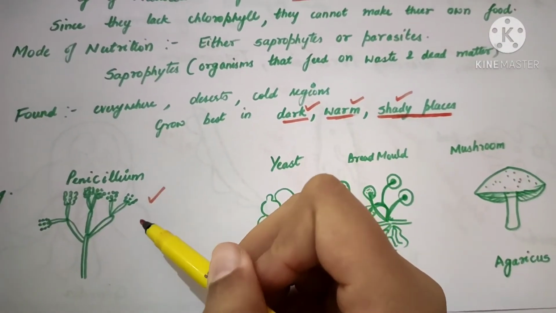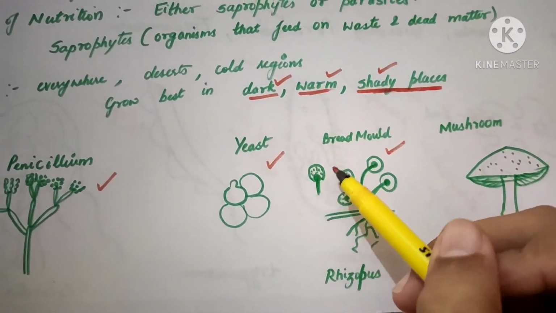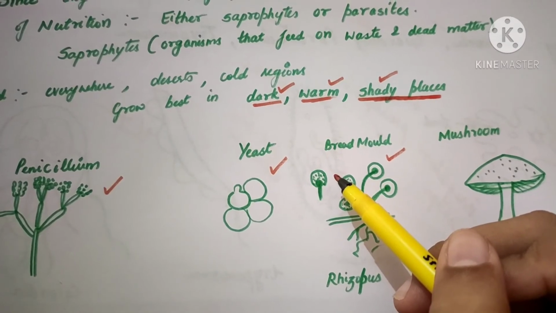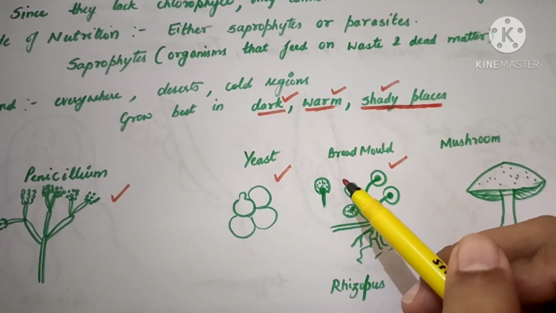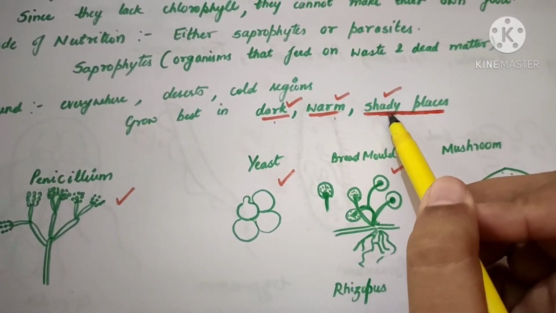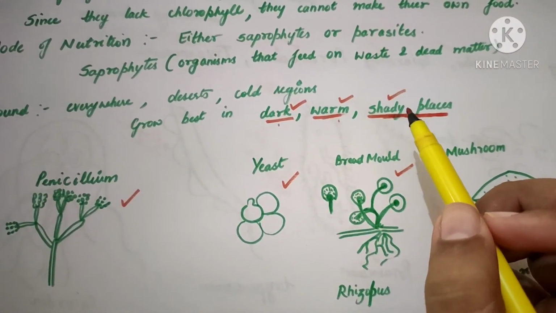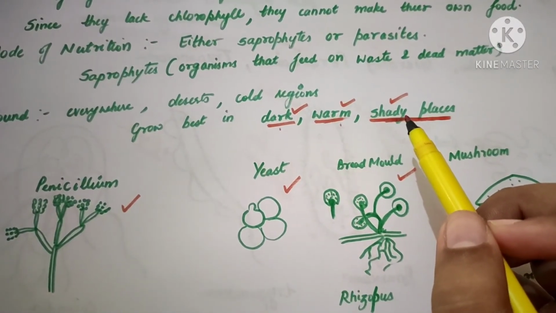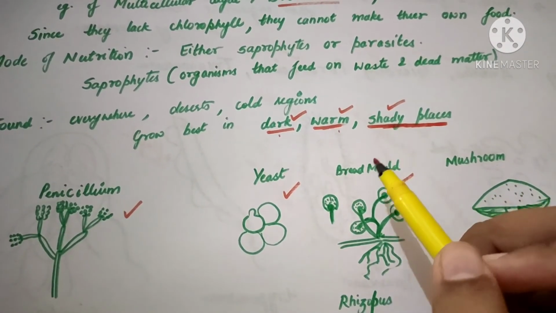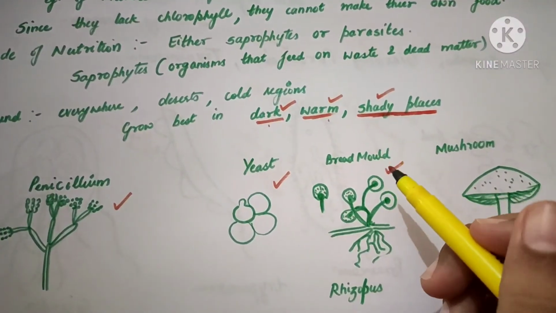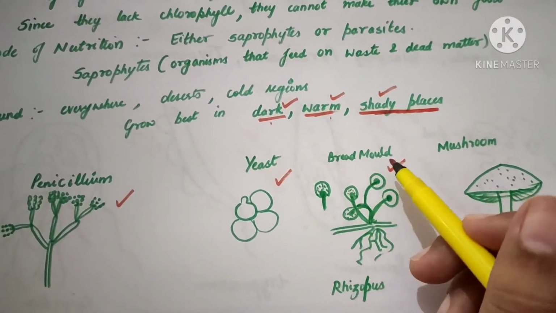penicillium, this is yeast, this is bread mold. You can see this. This is a bread mold. Actually, if you want to make a bread mold, you can simply take a slice of bread, just sprinkle some water over it, and keep it in a dark, warm, and shady place at your home. And observe this slice with sprinkled water over it in 5 or 7 days. You will see a cotton-like growth that appears, whitish in color. That cotton-like growth is actually the filaments of the fungi, that's called bread mold.